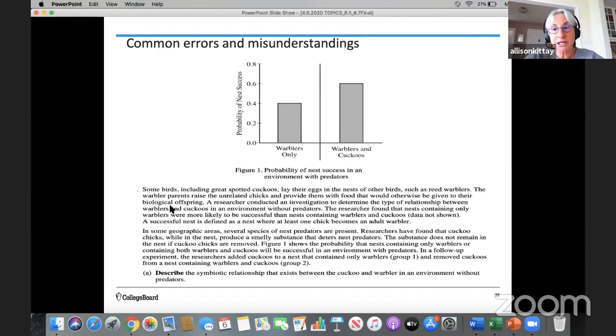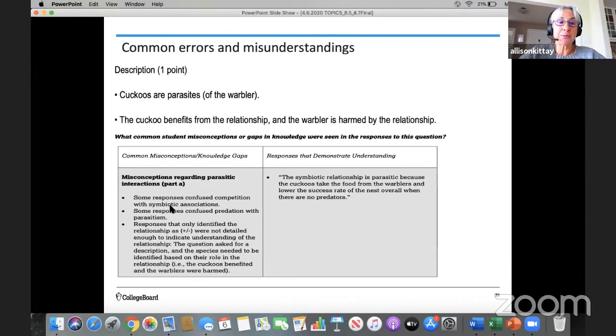Again, describe the symbiotic relationship that exists between the cuckoo and the warbler in an environment without predators. So the description is that the cuckoos are parasites of the warbler. Another way to say that is that the cuckoo benefits from the relationship and the warbler is harmed by the relationship. So what was the common student misconception or gap in knowledge that was seen when this response was graded by the reader? So this was like a global, what did students miss?